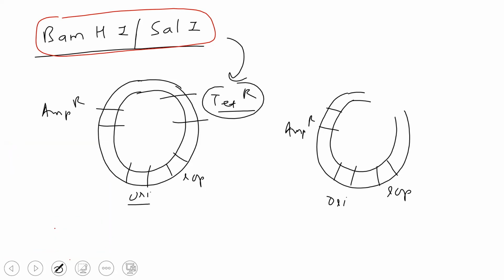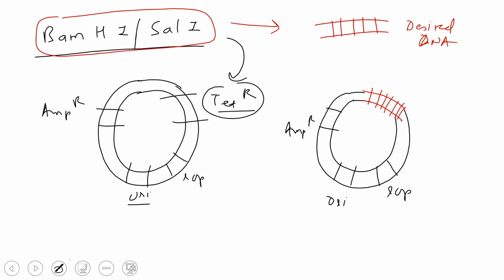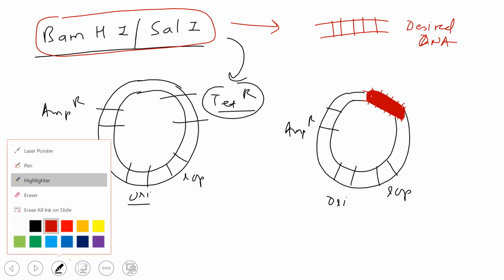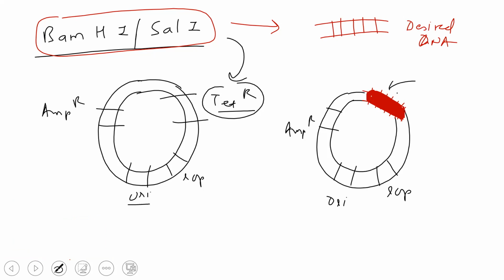Okay, so now what can we do? Okay, sir. If I'm using this same enzyme to cut the desired DNA, this is the desired DNA, the alien DNA which I want to transfer, then it can be transferred at this site. Where I have transferred this, our alien DNA has been transformed because you used the same restriction enzyme. So now what you obtained is the vector and your desired DNA. So it is mainly a recombinant DNA, no? Yes or no? Yes, sir.